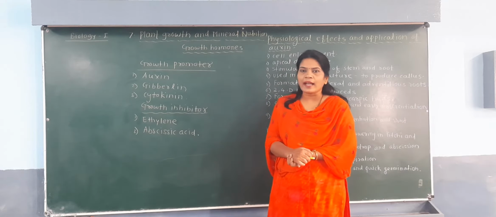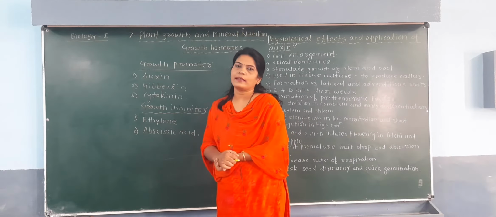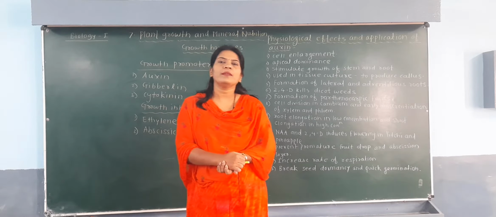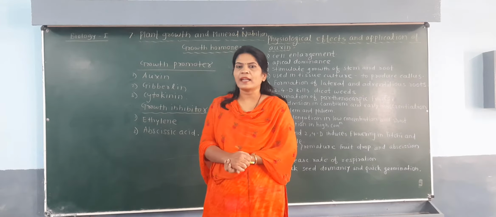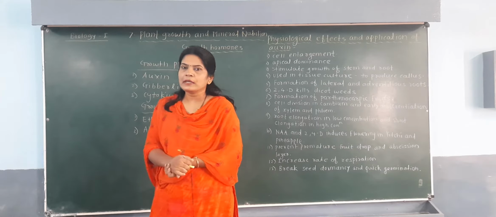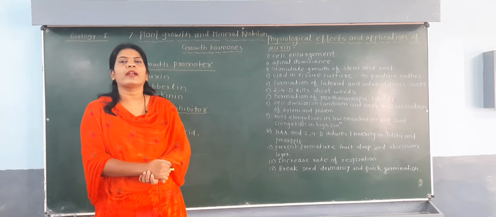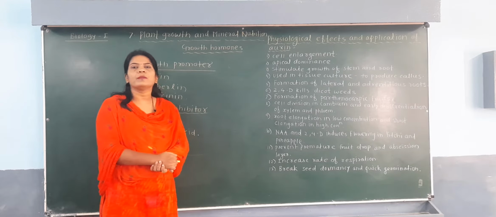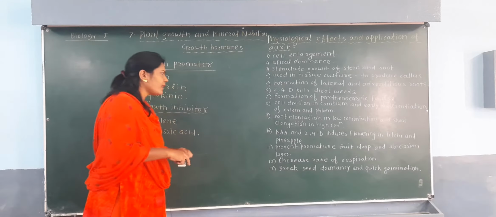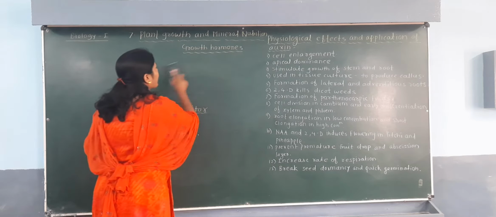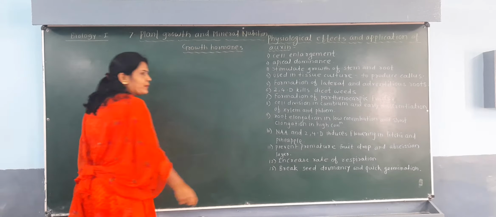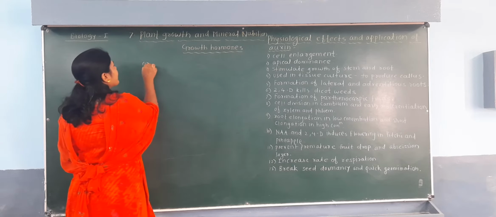One scientist is called Thyman and another is called Pincus. So Thyman and Pincus give the definition of the hormone. When in the exam you are asked to give the definition of the hormone, you have to write the definition given in our textbook by the scientists Thyman and Pincus. What did they give? The definition according to Thyman and Pincus is that hormones are organic